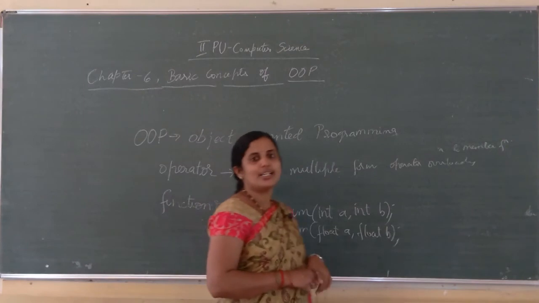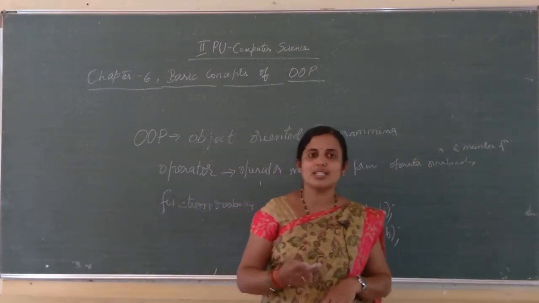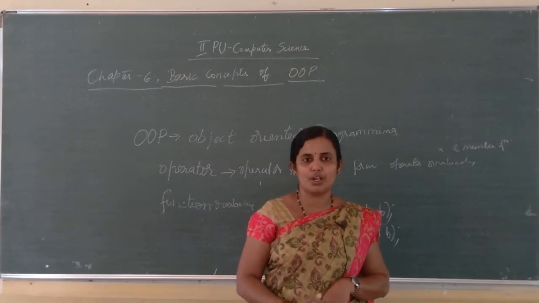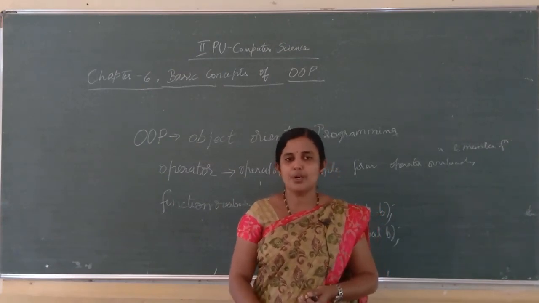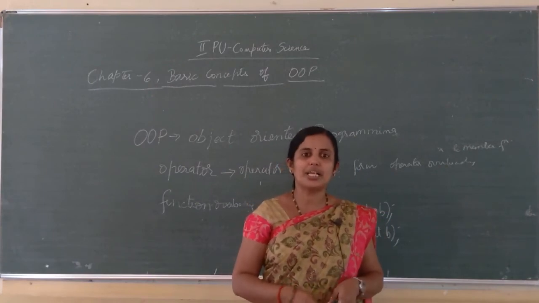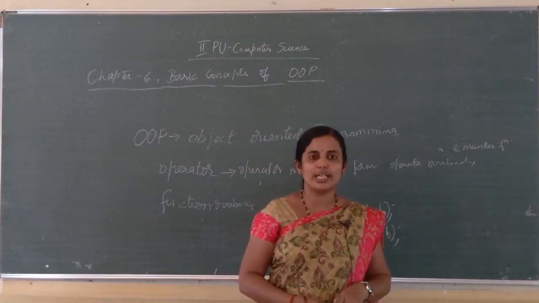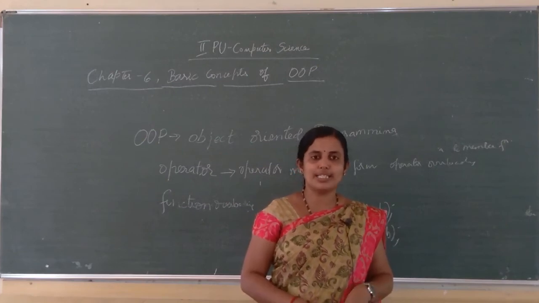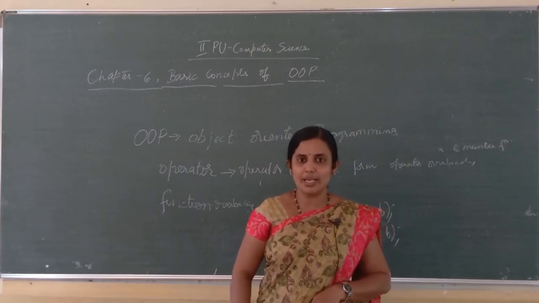Today we have studied what is an object, what are classes, inheritance, data abstraction, data encapsulation and polymorphism. In polymorphism we have studied two different types, that is, a function taking multiple forms and an operator taking multiple forms. And in the next class we will move on to the next characteristics of OOP concepts.